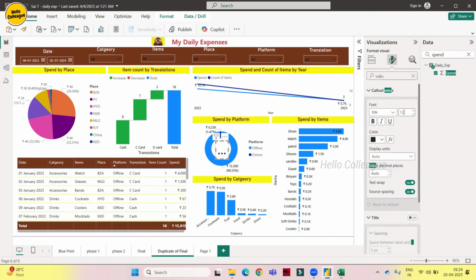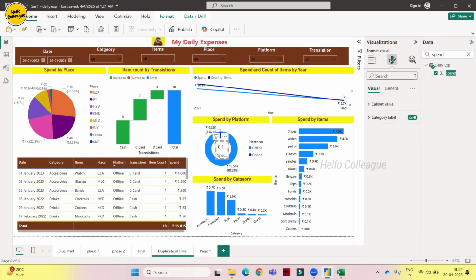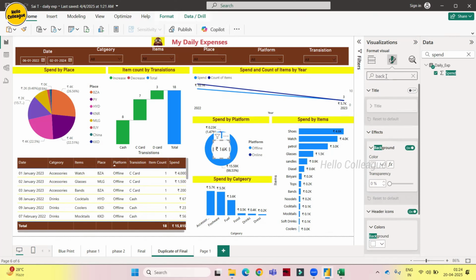This is 16K, and I'll just make it bigger. Yeah, this is good. I love everything. Category label off, and I'll make it bigger. Yeah, this is good now. I'll place it here, and the background I'll make transparent. See, this is on white now. I'll make it transparent so that it merges into that one.